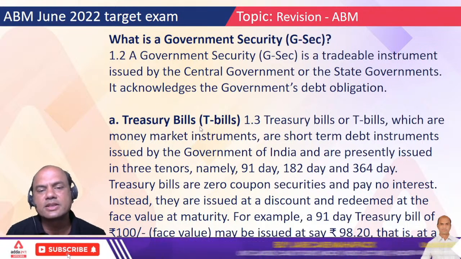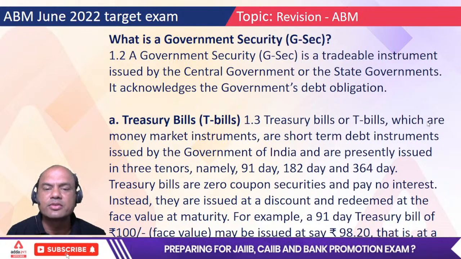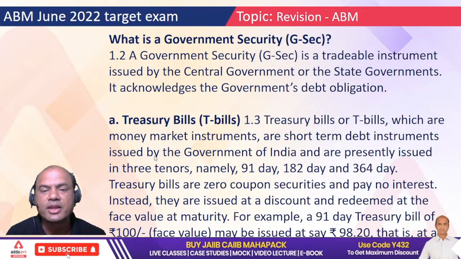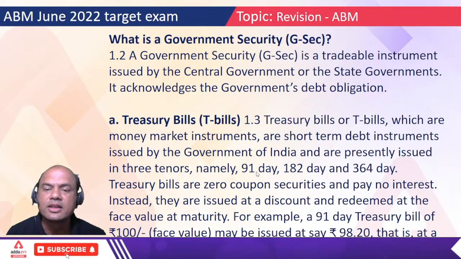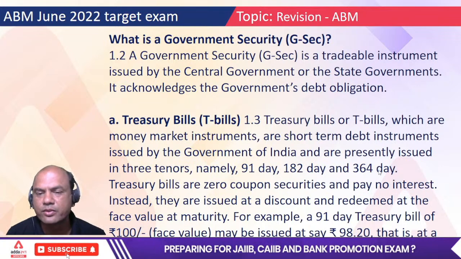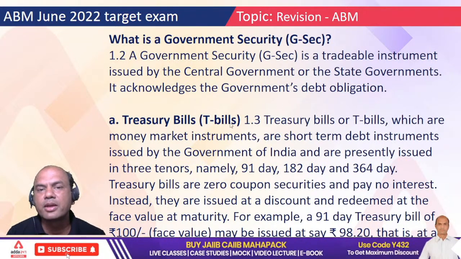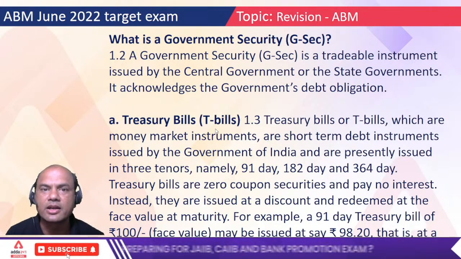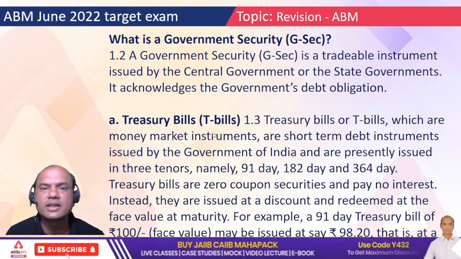One is treasury bills. T-bills, which are money market instruments, are short-term debt instruments issued by the Government of India and are presently issued in three tenors: 91, 182 and 364 days. T-bills are for a shorter period, up to 1 year. Basically you can compare it to CC, cash credit. We have two types of loans: one is term loan, the second is CC.